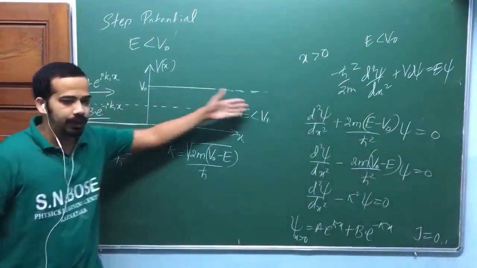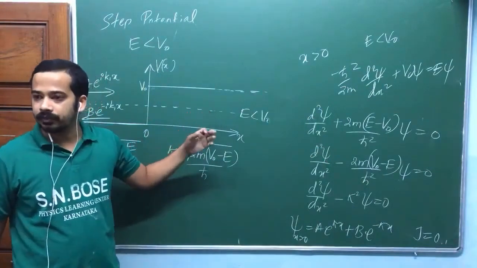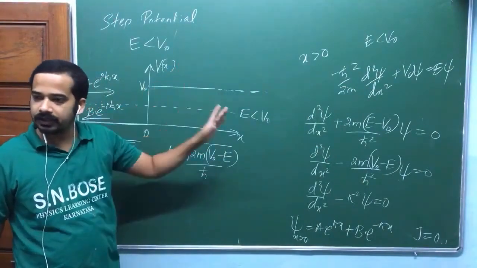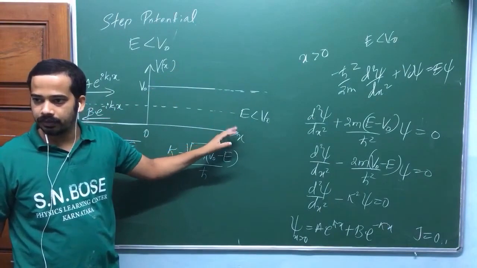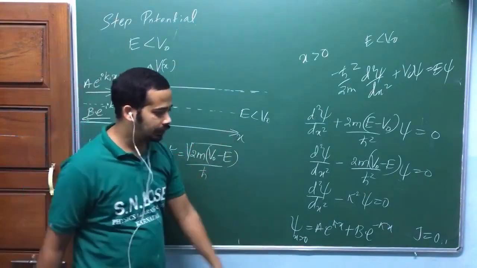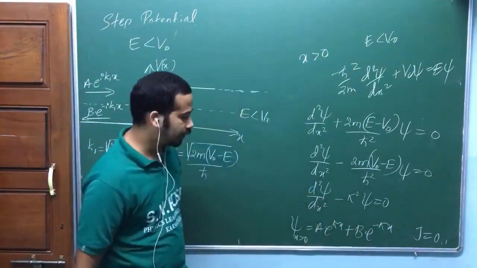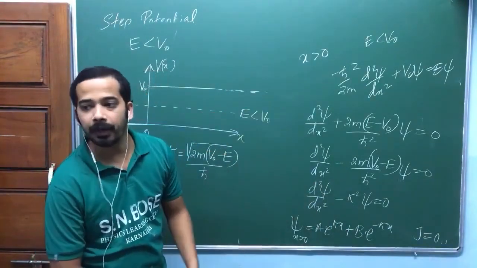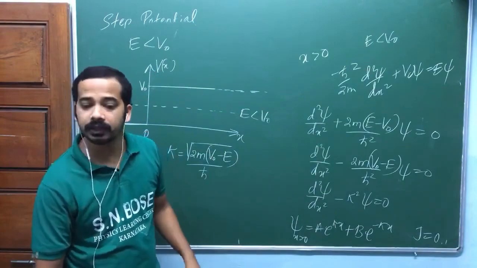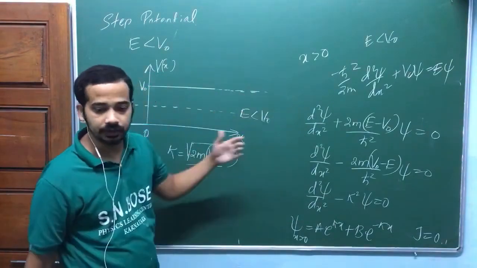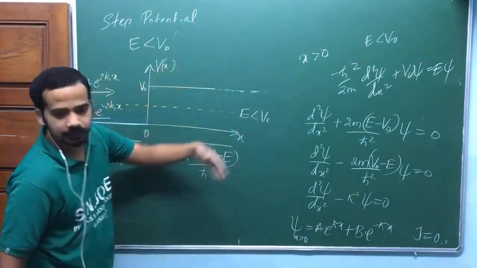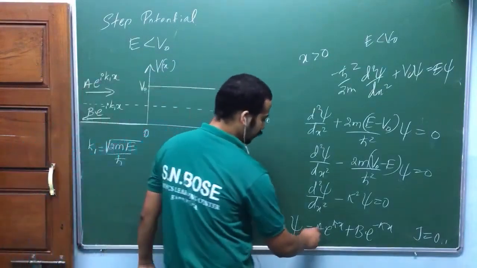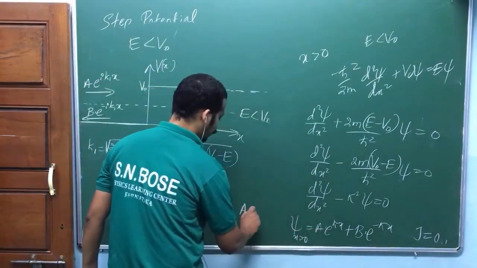Earlier you had current density in this region also, remember, but now you don't have any current density here. Because of that part, the particle cannot freely move to plus infinity, so this part of the solution should not be there. That's why I'm going to choose A equal to 0.